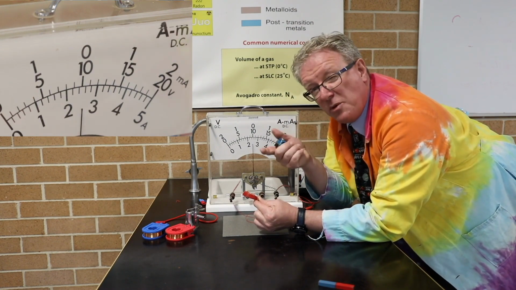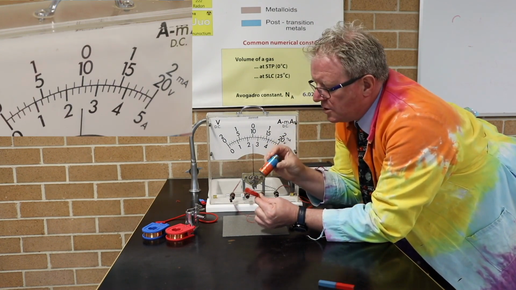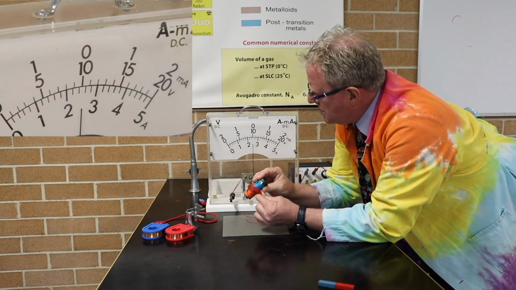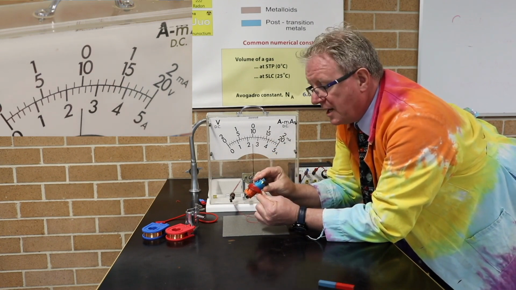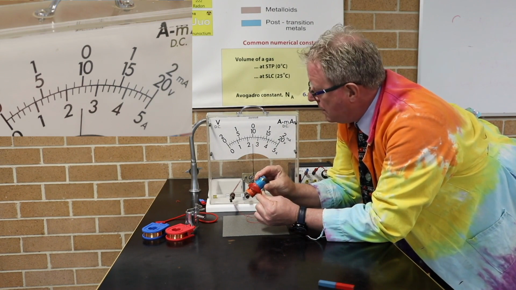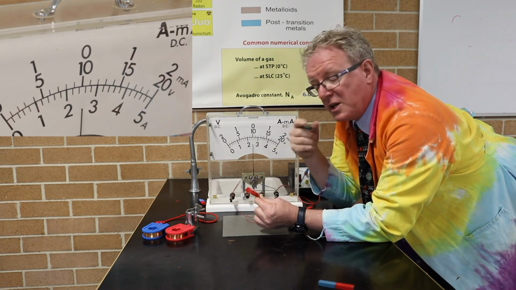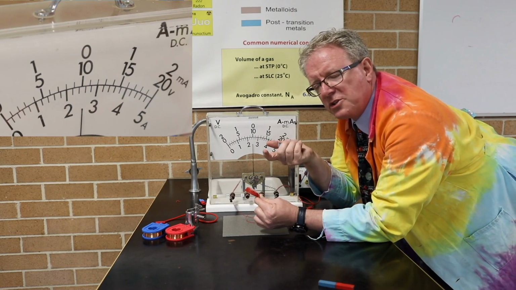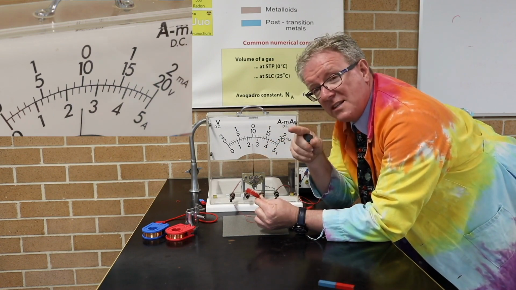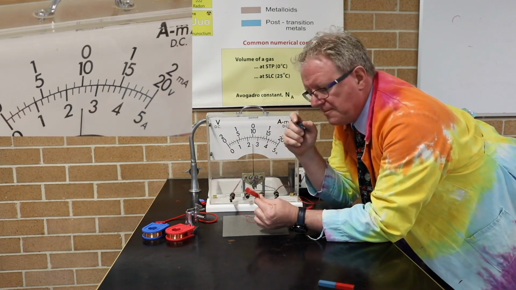That's telling us that the current is going in an opposite direction. So when I put the north pole in, it's deflected towards the 3 on the scale, but then when I bring the north pole out, it's deflected in the opposite direction, telling us that the current has changed direction. We're going to get to why that is the case in later videos, but let's just notice that.